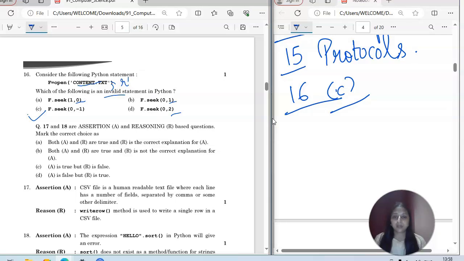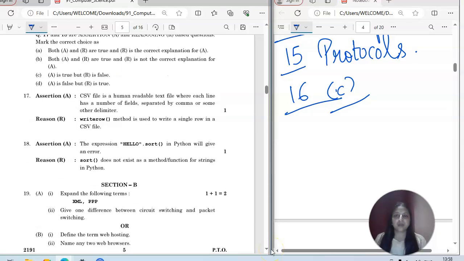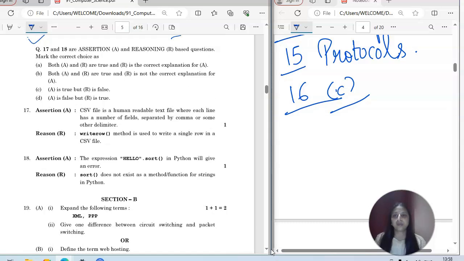Okay, now question number 17, which is an assertion and reasoning based question. So first we will read all the four options. A and B are true, R is the correct explanation. Not the correct explanation. A is true, R is false, and A is false and R is true. Now 17th one, so assertion is CSV, comma separated values file is a human readable text file where each line has a number of fields separated by a comma or some other delimiter. That's correct only, right?